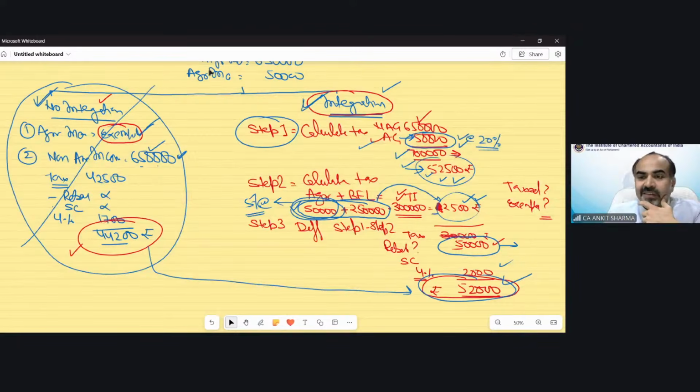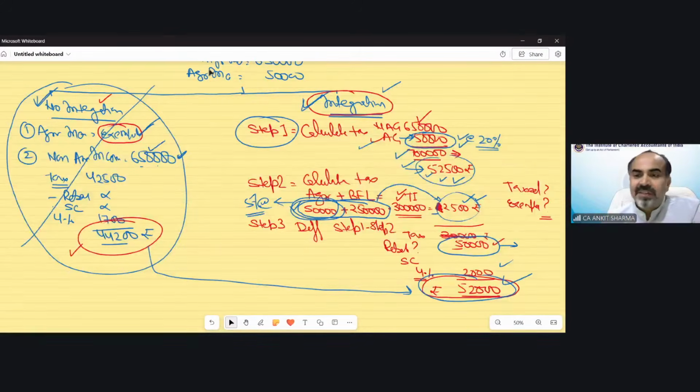Goldie is saying, sir, if the conditions are not satisfied for integration, then entire income should be treated as non-agricultural income. Yes, if the conditions are not satisfied, then the integration provision would not be applicable. Normal tax calculation you can follow. Visual is saying cheating, sir. It's not cheating, it's called intelligence.